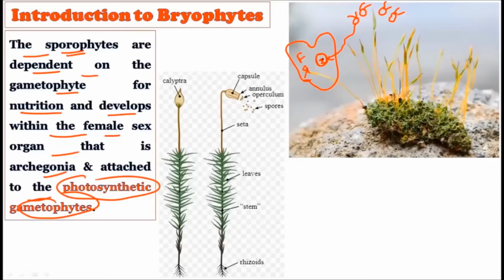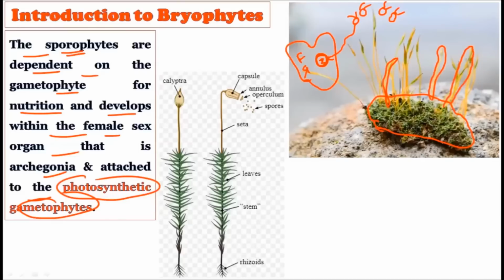Now this zygote will result in the sporophyte, and the sporophyte will come out of this. Please use this picture to understand this. Below, we have many gametophytes, which are green in color. From this gametophyte, as we have discussed, the zygote is formed, and from this zygote the sporophyte is created. So all the elongated structures on these gametophytes are called the sporophyte.